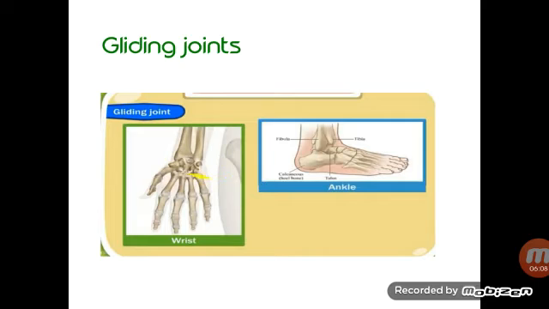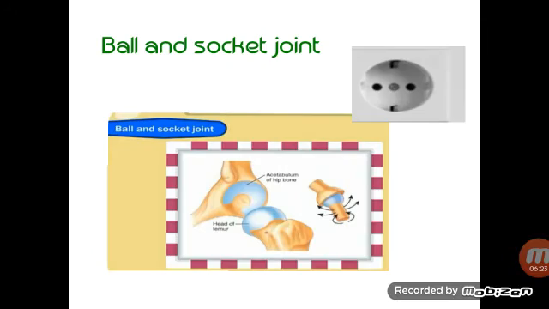Because of that, you can turn your wrist. Just move your wrist. Are you able to do it? Why? Because of gliding joints. Similarly, you can turn your ankles also. Okay, and the backbone also. Now next is the ball and socket joint.